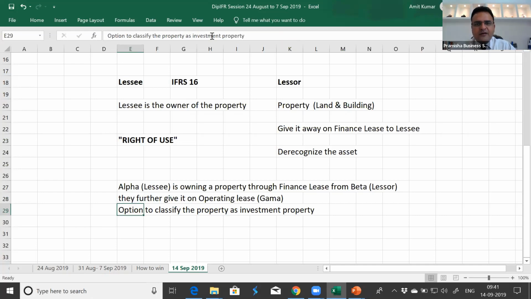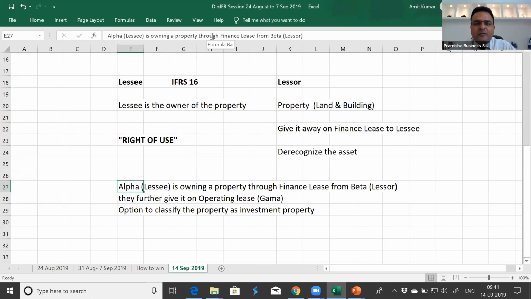This can happen: Alpha can purchase a property on finance lease. Purchasing a property on finance lease indirectly means that Alpha didn't have money, but Alpha is ambitious enough to get into a finance lease wherein they say that we'll pay the capital repayment and also the interest, and I wish to become the owner of the property even though I don't have money. So Alpha gets into this arrangement and becomes an owner of a property.